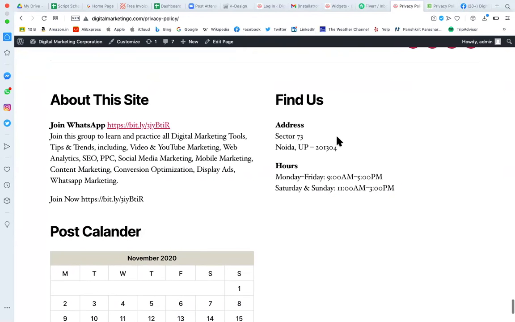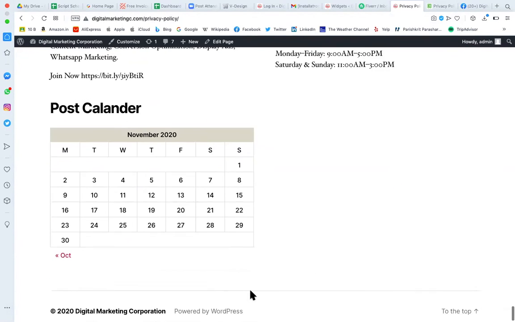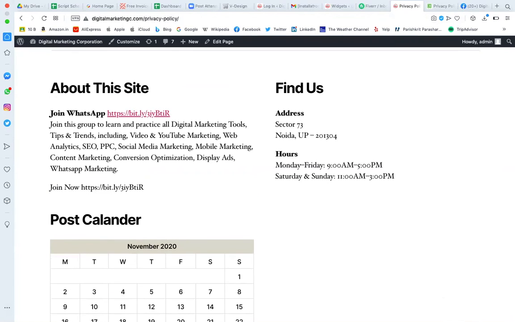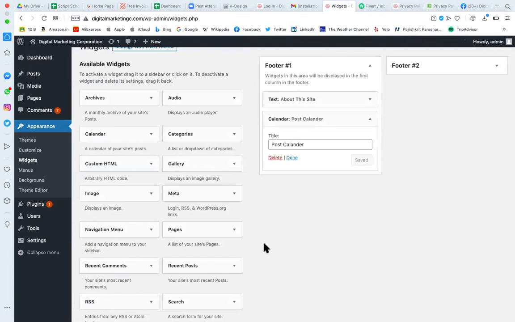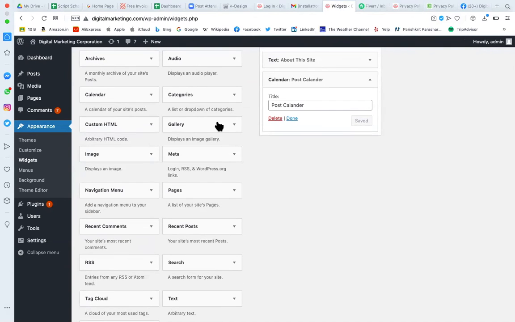So now we can see that there are footer 1 and footer 2. This footer 2 is a little bit not in symmetry, so I want to add something in footer 2 as well. So let's go to footer 2. What else do I want to add in footer 2? Let's suppose I want to add an image gallery. I can add anything.